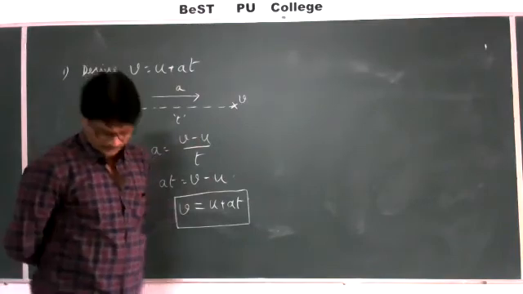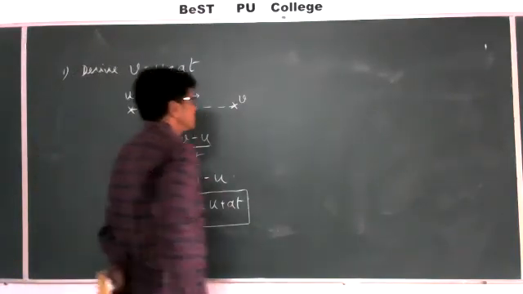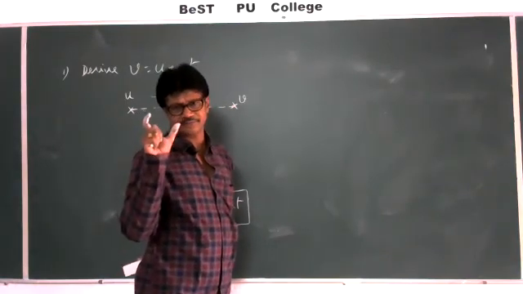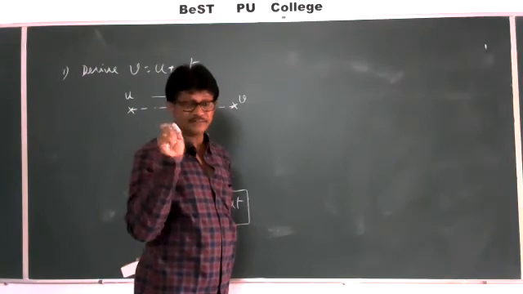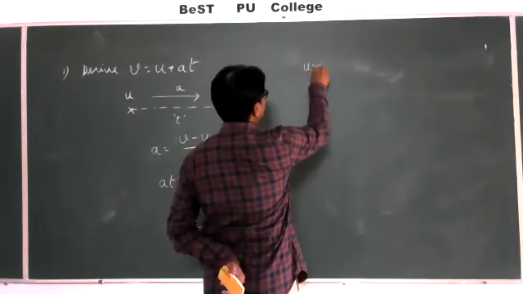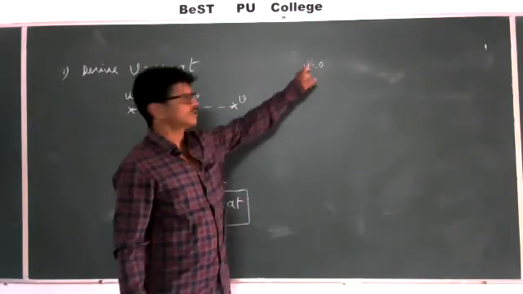So here, what he mentioned, a body starts from rest. Rest is nothing but its initial velocity is 0. So u is equal to 0.